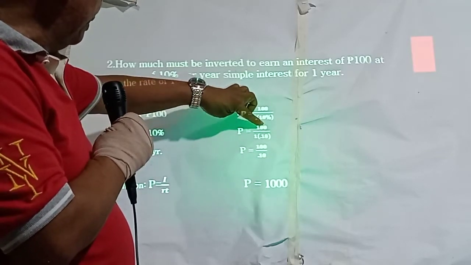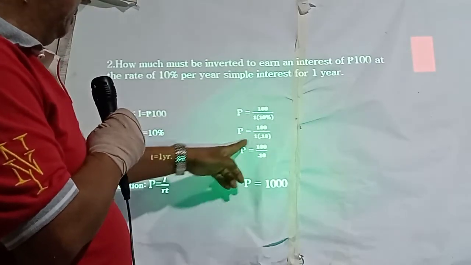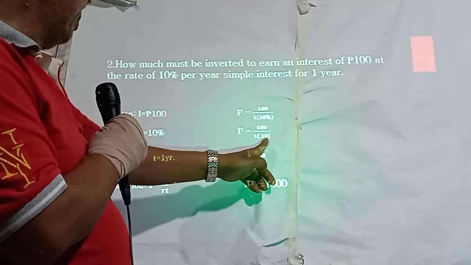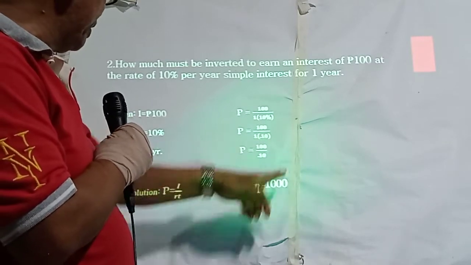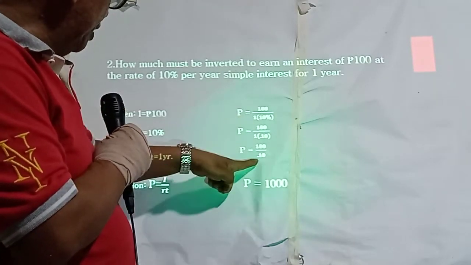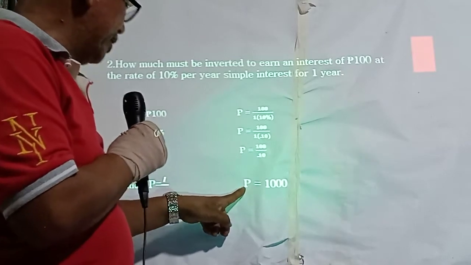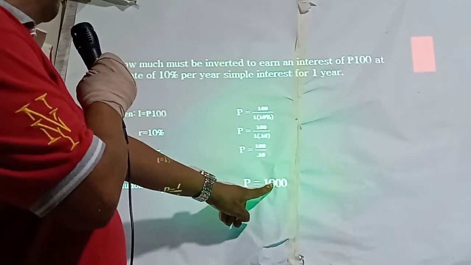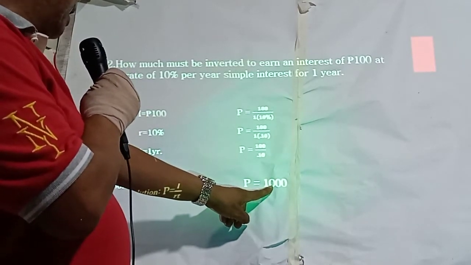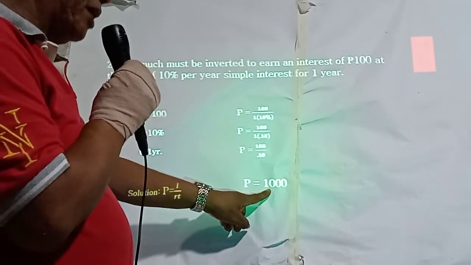So, 100, substitution, 1, then 0.10. So, you will multiply 1 by 0.10. So, 100 divided by 0.10. So, how much? It is 1,000. So, the principal is 1,000.